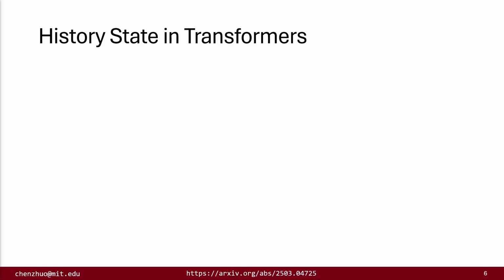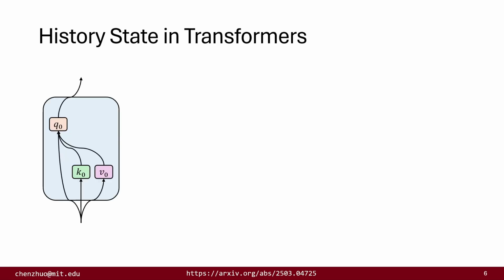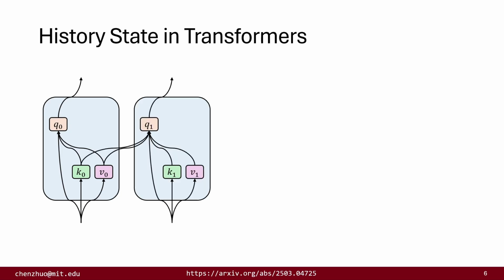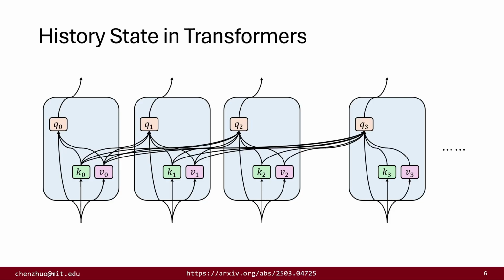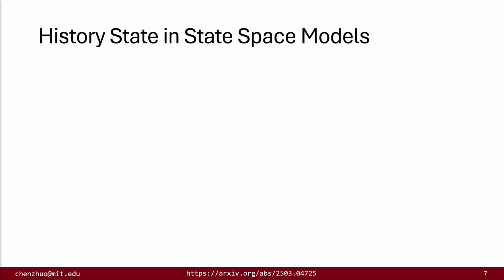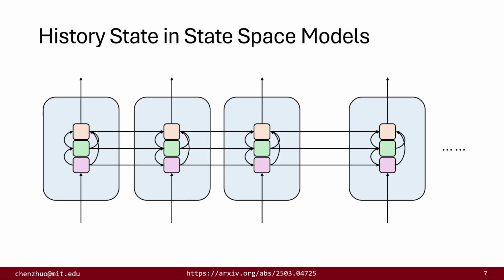We define the history state to be such a collection of latent variables that summarizes the past information and passes it to future tokens. To make the notion clearer, let's understand what the history state is in transformers. In a transformer, the input is turned into the query, key, and value, and the query acts on the key-value pair to obtain the attention output. Notice that for later tokens, the query must also act on all prior key-value pairs in order to obtain the correct output. In other words, all the past information is summarized in the key-value pairs, which are therefore our history state in transformers. The history state of a state space model is much clearer, as it has an explicitly recurrent state that summarizes past information and passes it to later tokens. Therefore, the recurrent state is exactly the history state we are looking for.